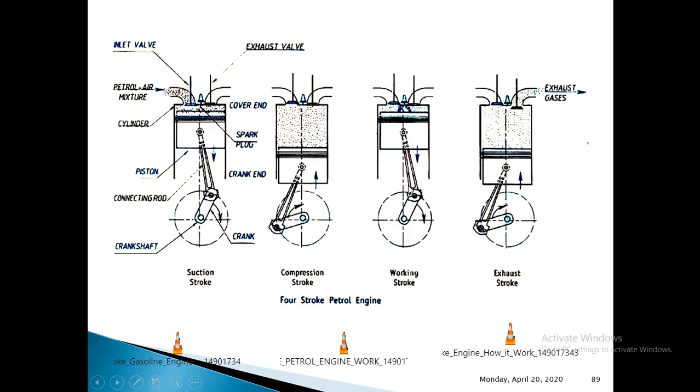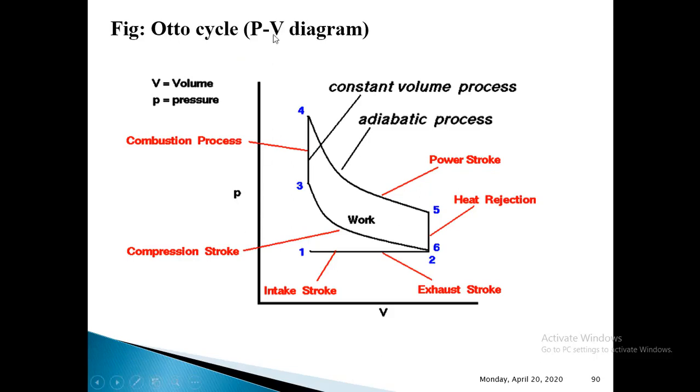Next is the power stroke, or working stroke. Before going to the power stroke, let us see how the combustion will take place in this engine cylinder. When the compression stroke is about to finish, when the piston is about to reach top dead center, the spark plug placed in the cylinder head will give out a spark, and the spark will ignite the compressed air fuel mixture. This combustion process takes place at constant volume. That's why we call this process the constant volume heat addition process, which you can see shown here from 3 to 4.